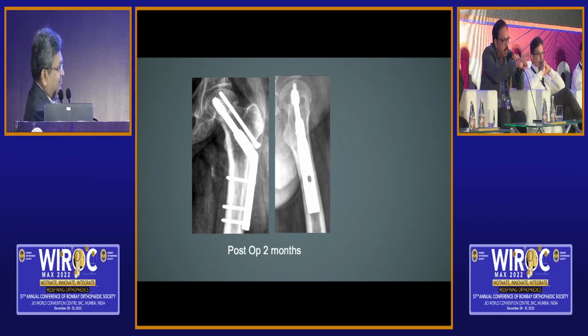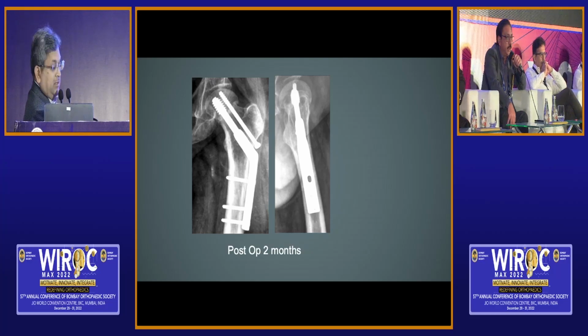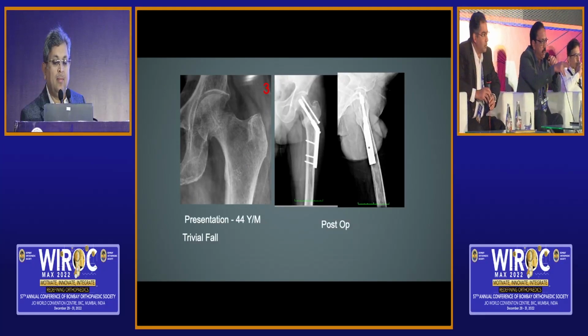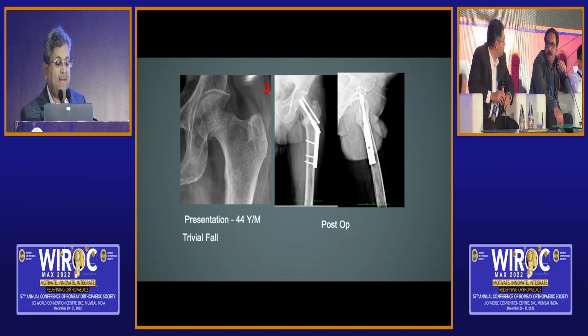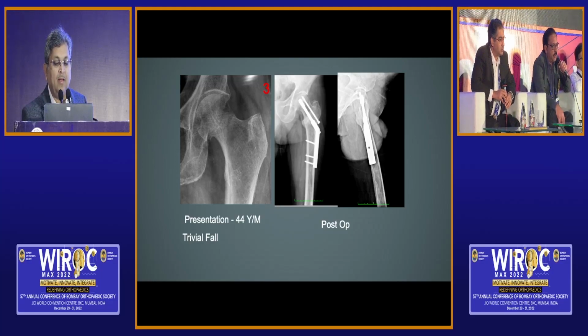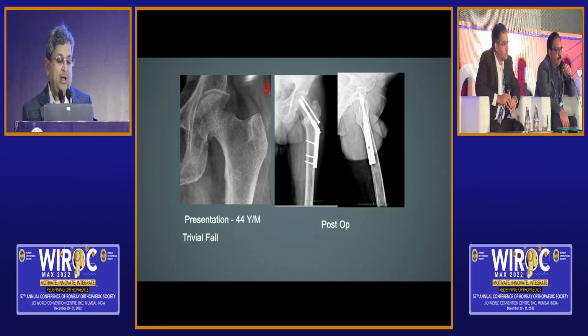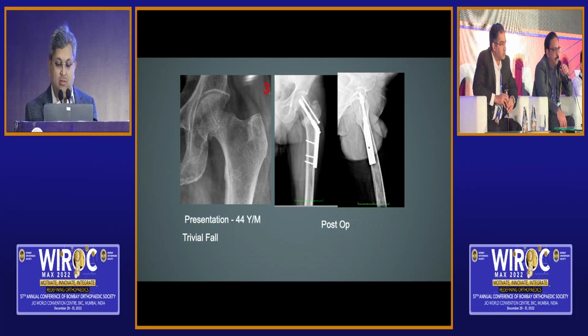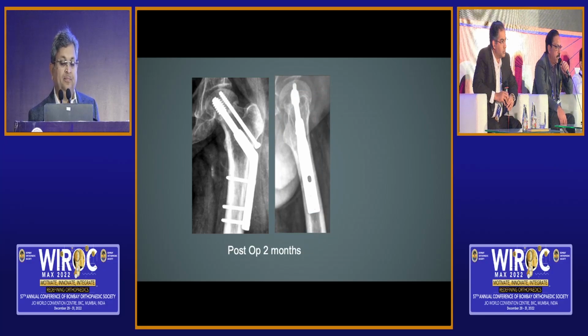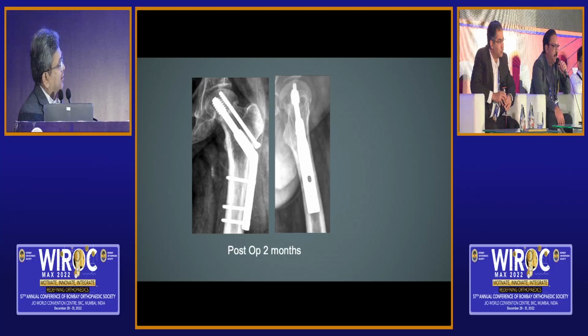So the previous X-rays were showing something different. I mean, the bones were looking very osteoporotic for his age. But he's young, 44 years. If you go back to the X-ray and see the lateral view, the cortices and the canal, and even the area, were looking very, very osteoporotic. But this one is fine. No, believe me, this is the same patient. I have followed him up. If you look at the configuration of the DHS screws, that's the same patient. I'm showing you the same patient. That looks fine.